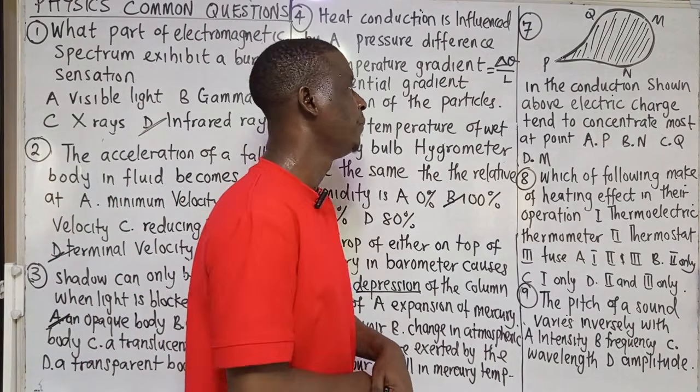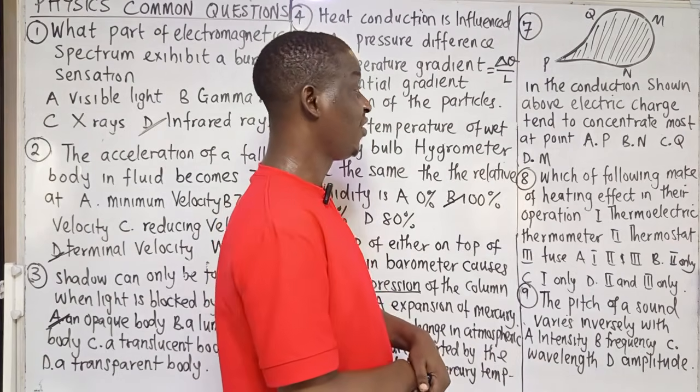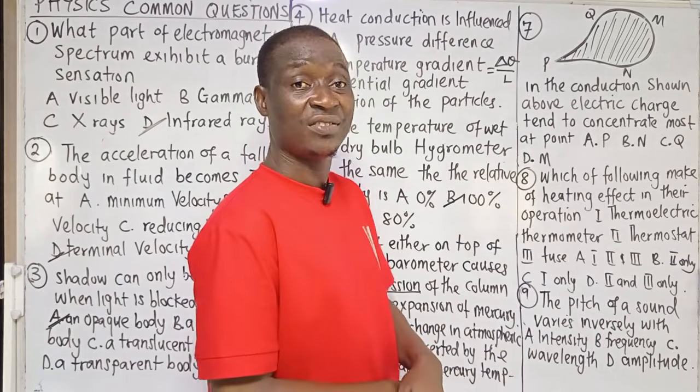Now let's go to number 7 quickly. He said, in the conductor shown above, electric charge tends to concentrate most at point dash.